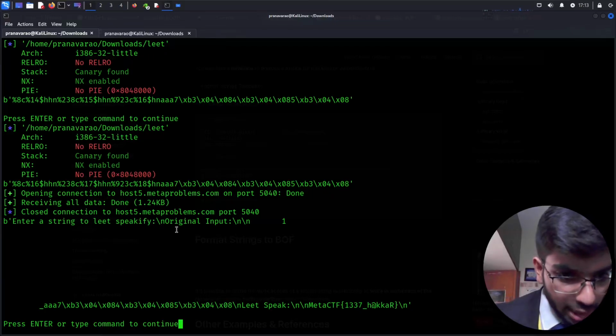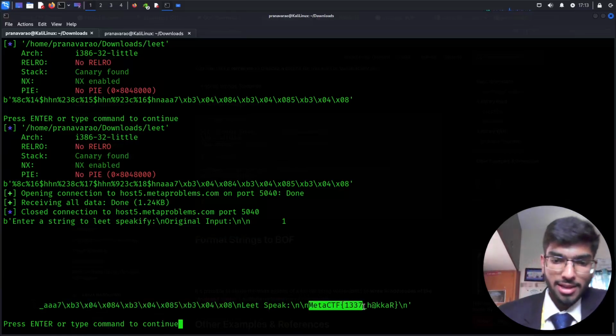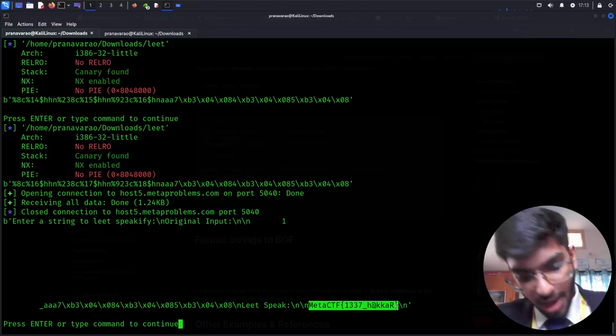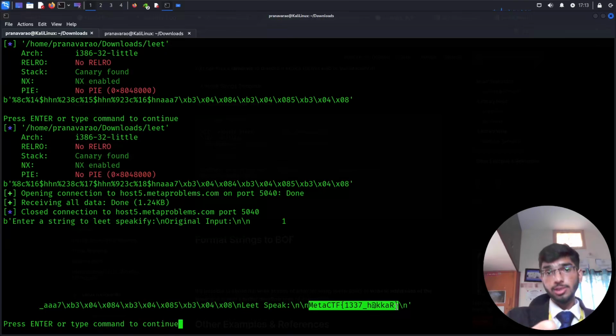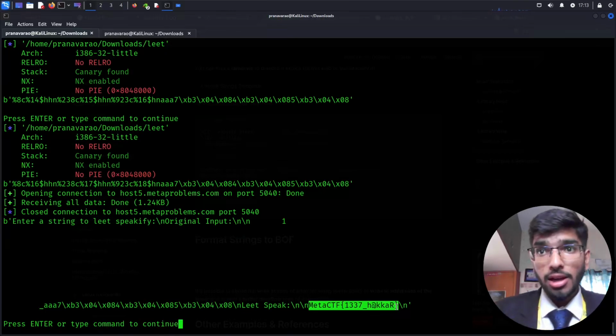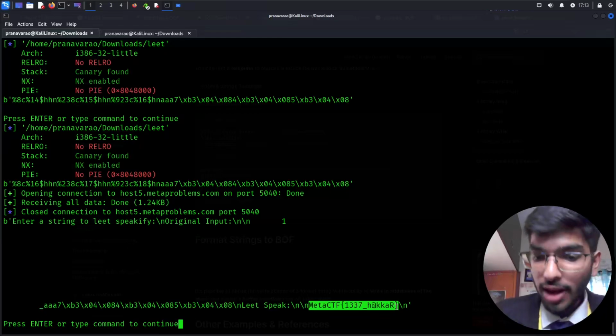So we were able to connect to it, and the original input gave all these things, and then wow, we got a flag. So successfully we have overflowed our memory address, which was containing the location of the flag.txt in the registry of the memory address, and then we got our flag from that.